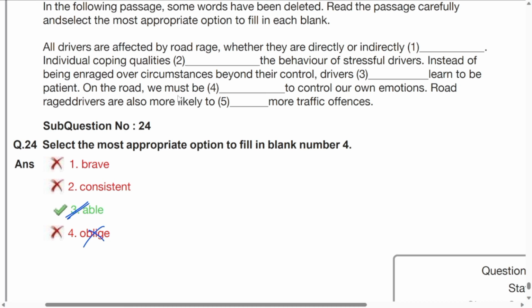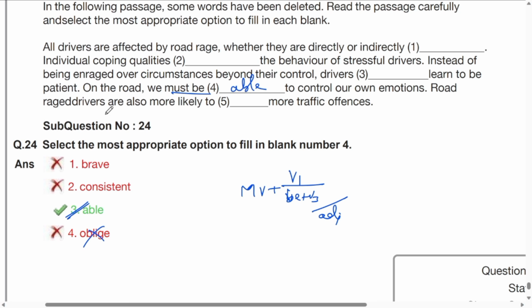And remember, must be is a form of modal verb. As I already told you, they are followed by V1 or B plus V3. Remember, they are also followed by B plus adjective. Here able is an adjective, remember. Clear? Next one, able to control our emotions.